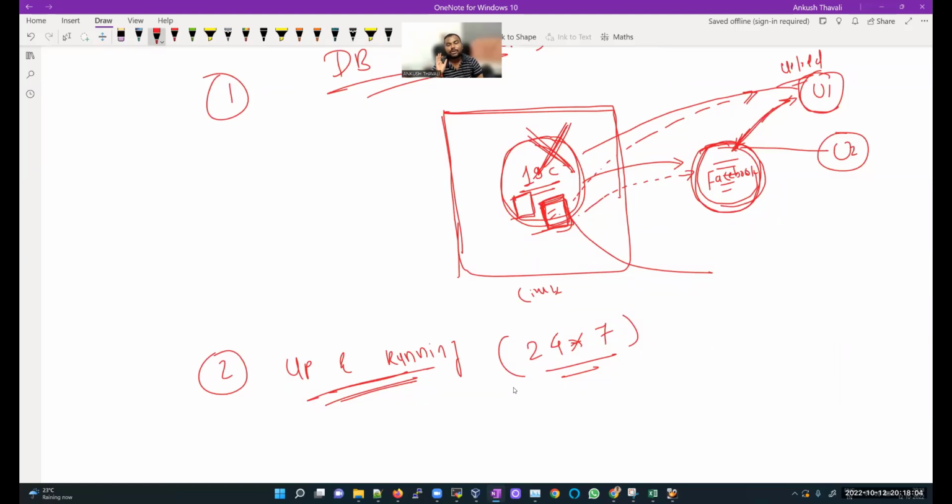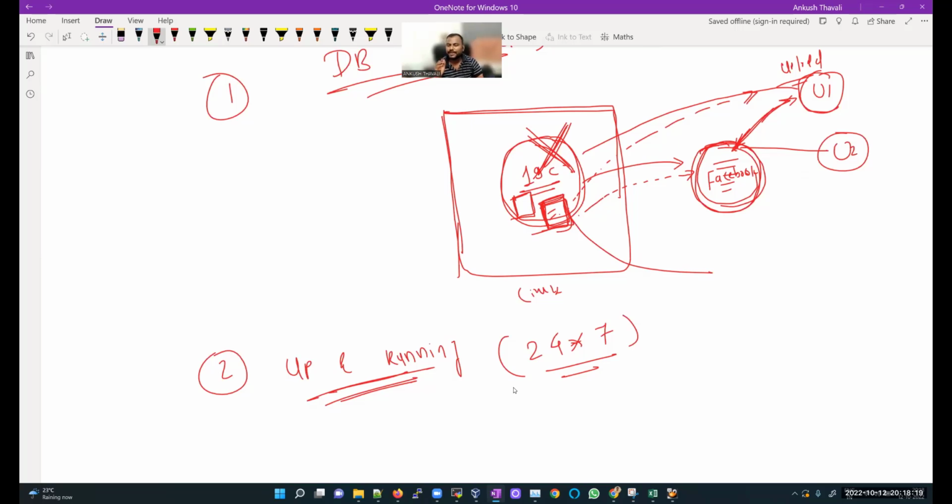So we got to know why our database should be up and running. This part is pretty much clear, and that is the reason we are getting paid, to ensure that my database is up and running.